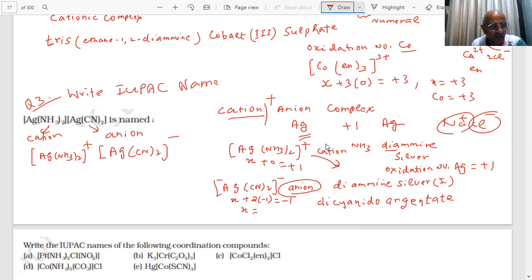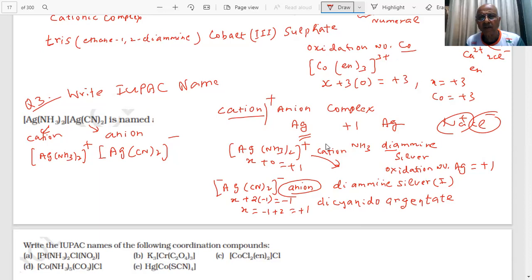X minus 2 equals minus 1. X is minus 1 plus 2, that is plus 1. Silver is in the plus 1 oxidation state here also.